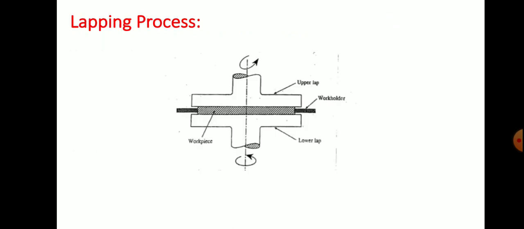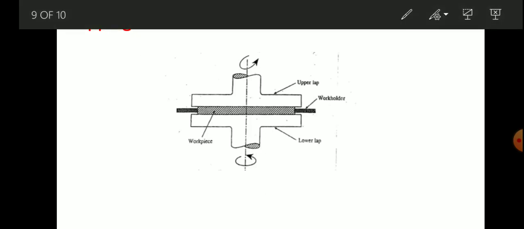Coming to the lapping process, here we can see a simple sketch of the lapping process which consists of a lower lap and an upper lap. In between it consists of a workpiece. Okay, here the upper lap and lower lap are rotated at a fixed axis, and we have a workpiece holder which holds the workpiece firmly.